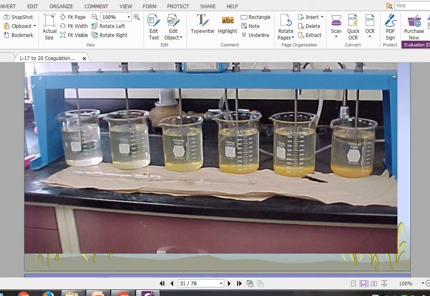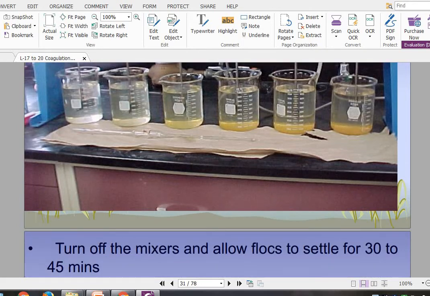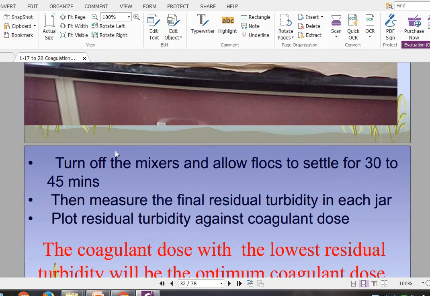Initially we have given the fast stirring speed of 100 rpm for 1 minute, and later on we have given gentle mixing, that is we have reduced the speed to 25 to 30 rpm for 25 minutes, and we will see the behavior. Now turn off the mixers and allow the flock to settle for 30 to 45 minutes. Then measure the final residual turbidity in each jar.